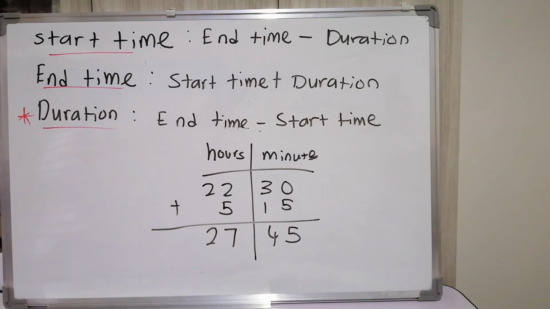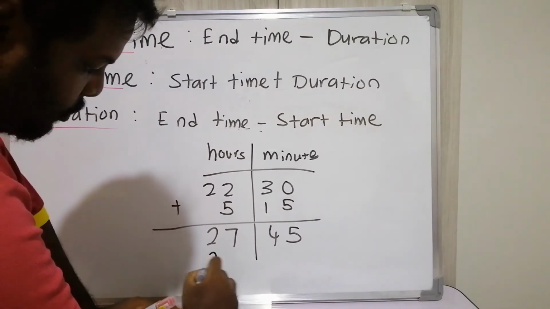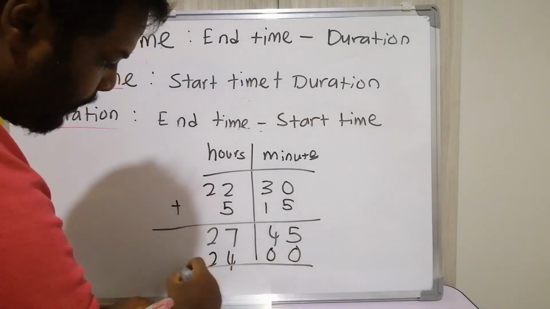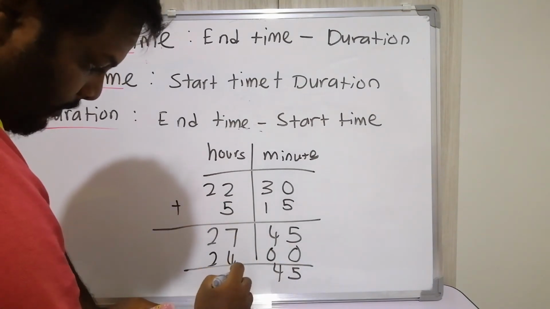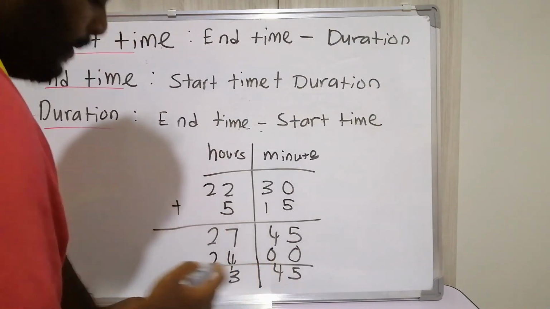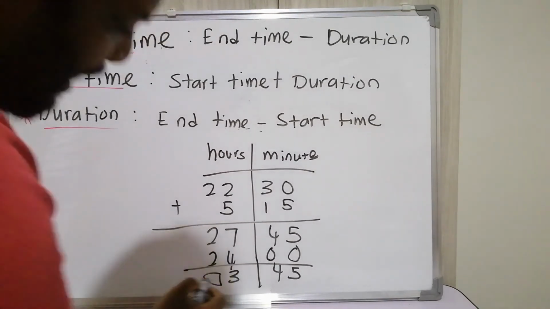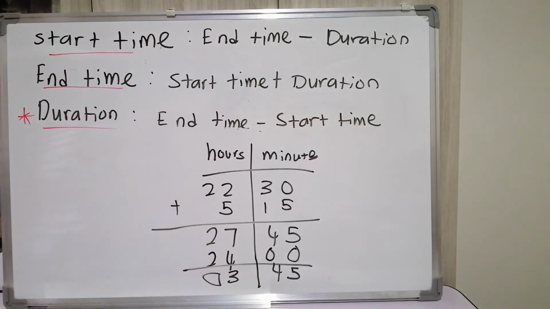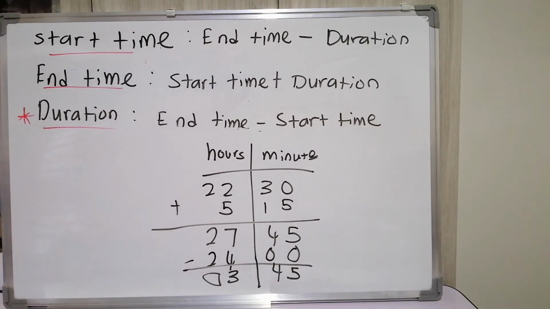That's why it's 27:45. So we can minus 24 hours to find the exact time. He arrived at the place the next day, early morning 3:45. This is how we find the end time.